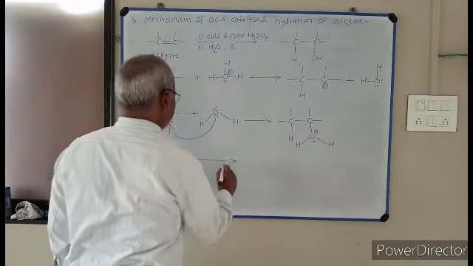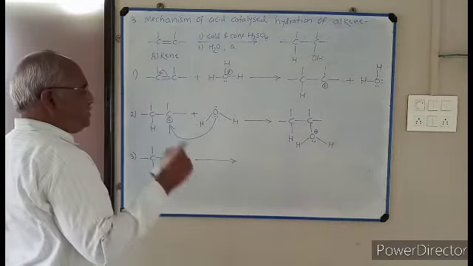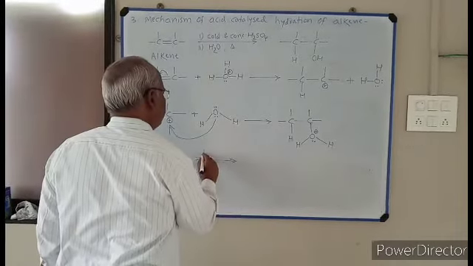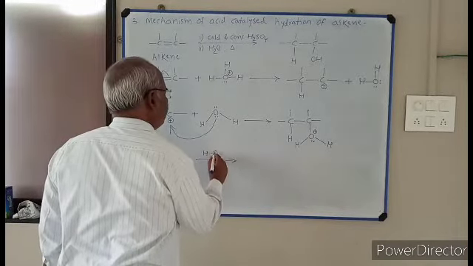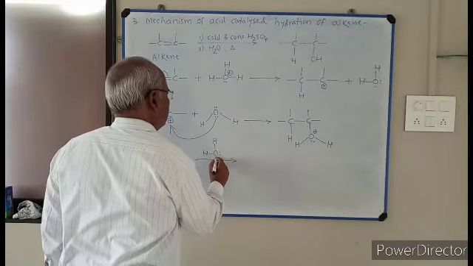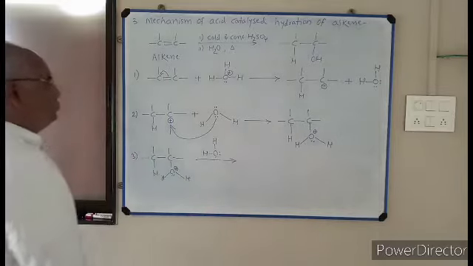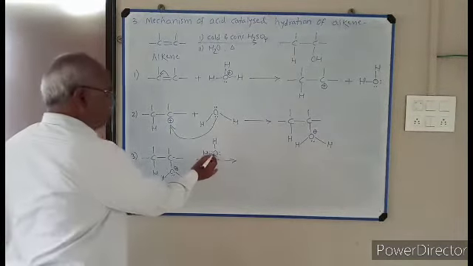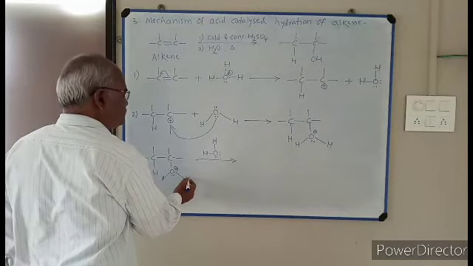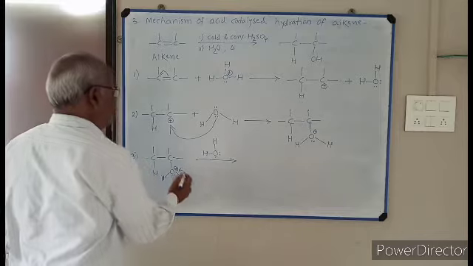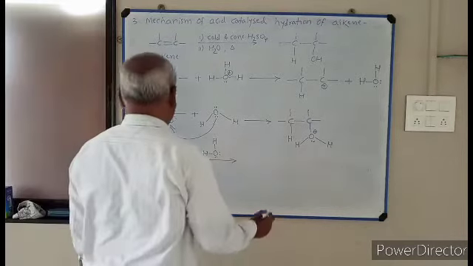Here deprotonation takes place. I represent the water molecule as HOH. Oxygen has two lone pairs of electrons. This oxygen attracts this proton, so the electron pair is shifted onto this oxygen.